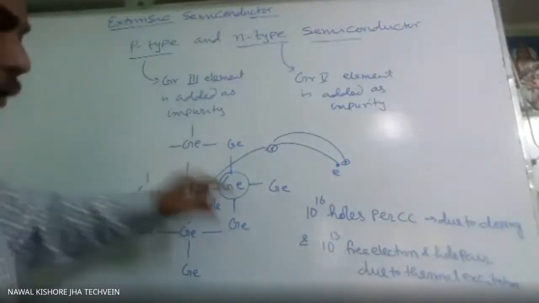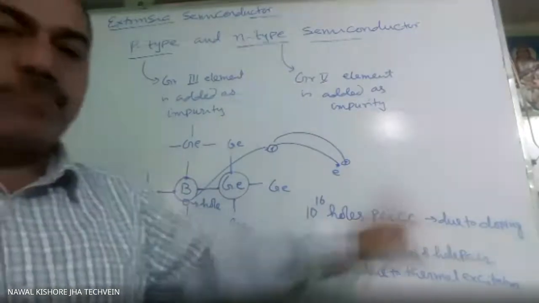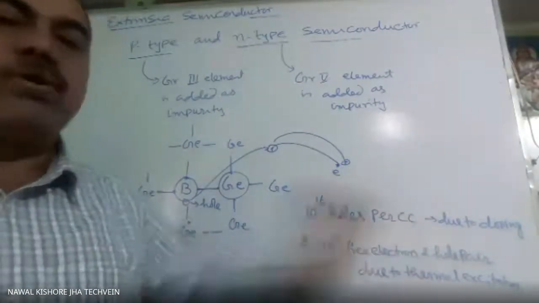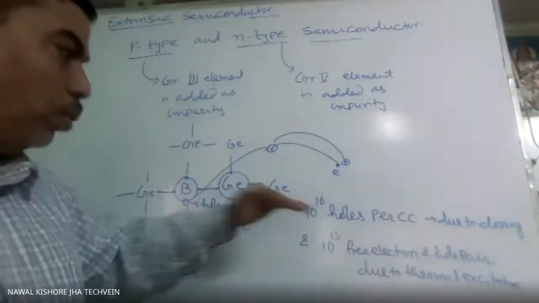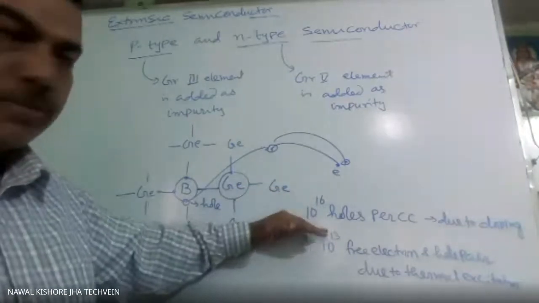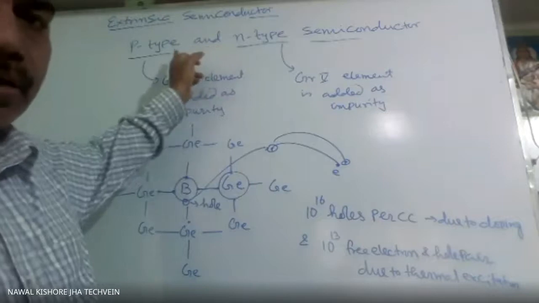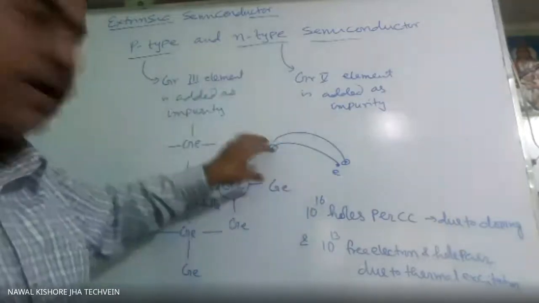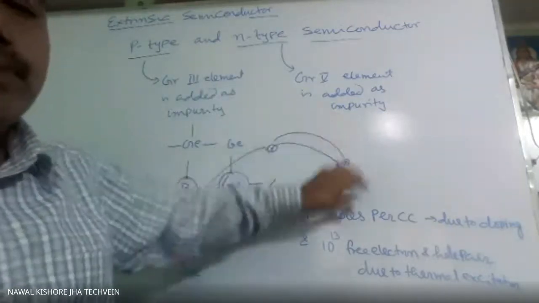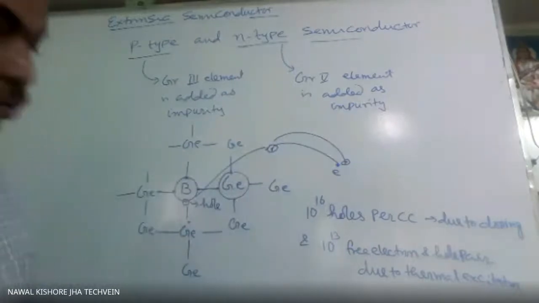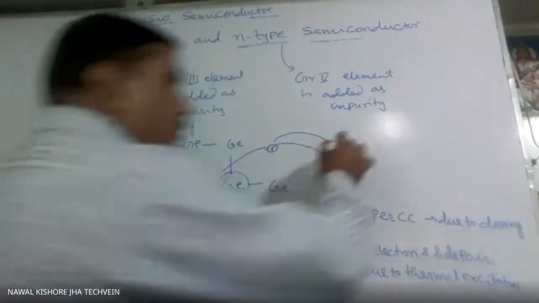So in this case, the number of holes is more and the number of electrons is less. As holes are dominating, we give the name P, that is positive. So the positive charge carrier, that is the hole, is dominating here. So the number of holes will be how much?